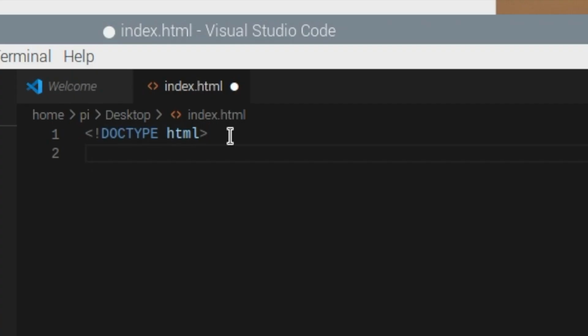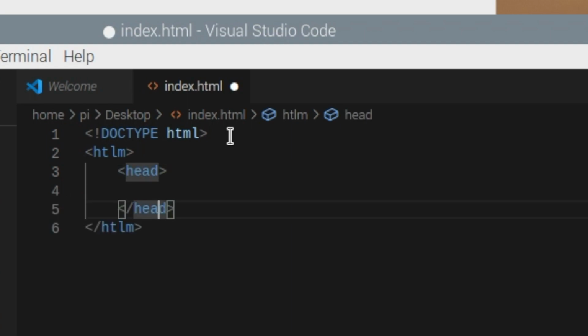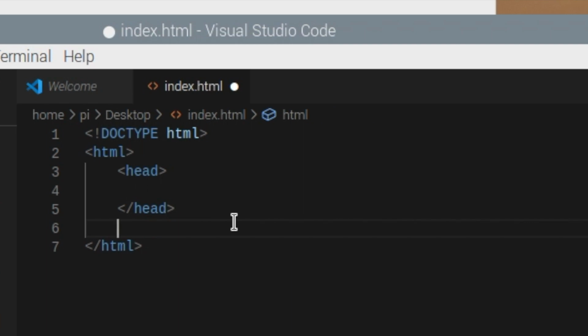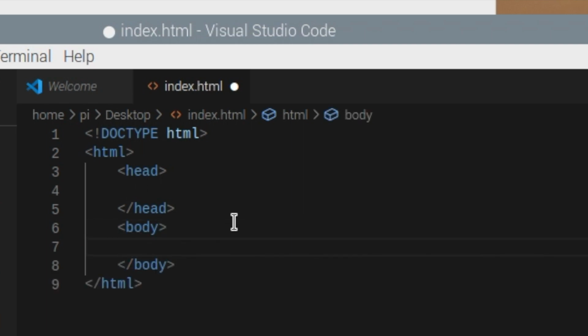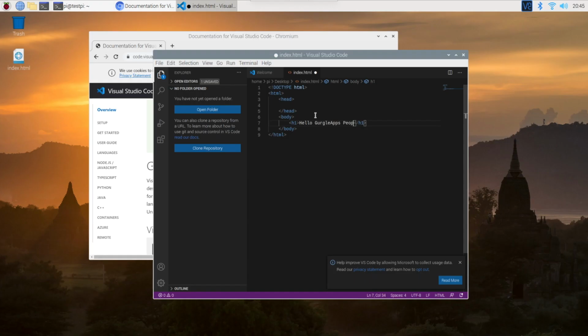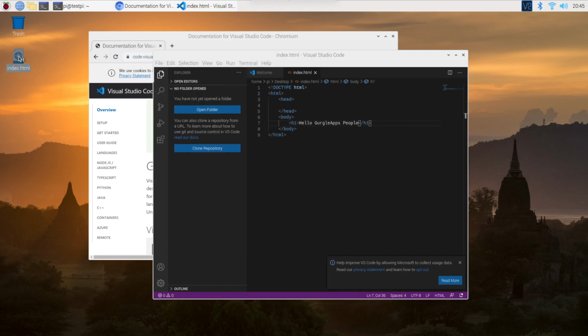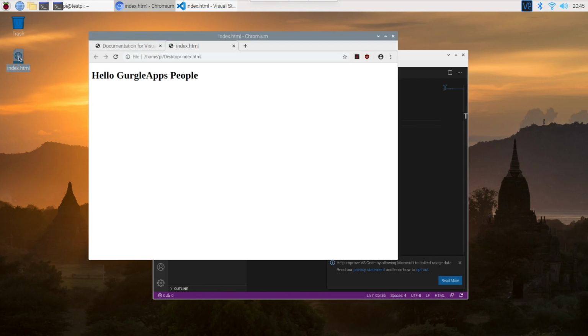So now I'm just going to do a mini web page. So I'll just do HTML and then the head. And oh my goodness, I've spelled HTML wrong, which is very stupid. Now for the body. Inside I'm just going to do a heading of Hello Google Apps people, I think. There we go. And then let's just save that, of course, and then open it. So we have ourselves a little web page there.